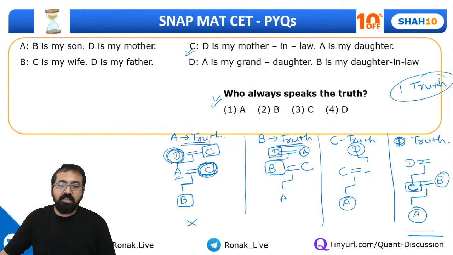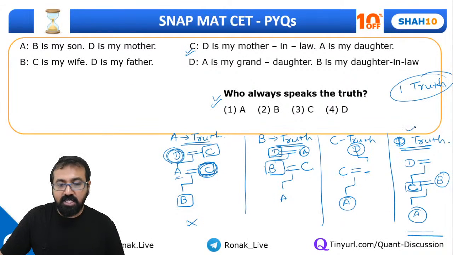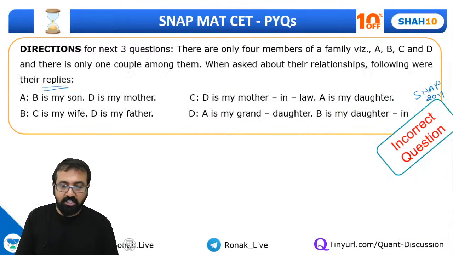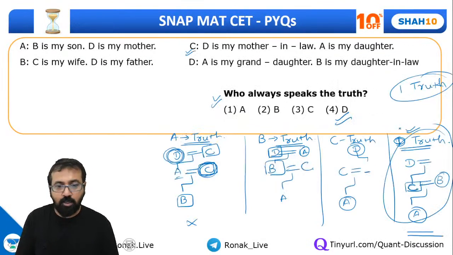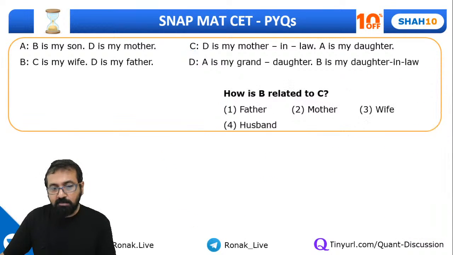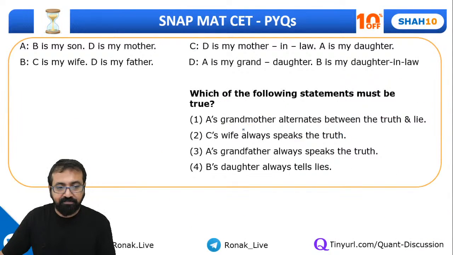Now they are saying D must be speaking truth. When this question came, they had given that this statement is correct because it gives the complete information about the family. And that's why I mentioned at the very beginning that this is an incorrect question. So D speaks truth according to that. Now just keep this possibility in mind. So how is B related to C? B is wife of C. And which of the following statements must be true?